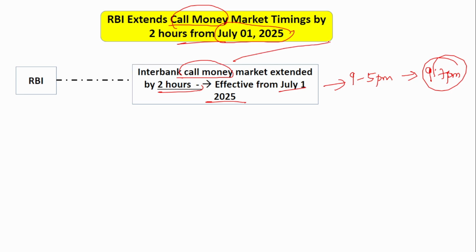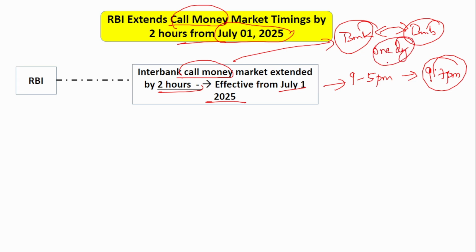Okay. Now what is this interbank call money market? From the name you can say that this call money market is an instrument that is used by the banks alone. Okay. If banks think that they have less funds for today, then they can borrow money from other banks. So banks can lend and borrow money from other banks in the interbank call money market. This is only for 1 day. Okay, this is a short-term borrowing, only for 1 day, and the main thing here is that no collateral is required. So you can borrow the money without collateral. Okay. So this has been increased by 2 hours.